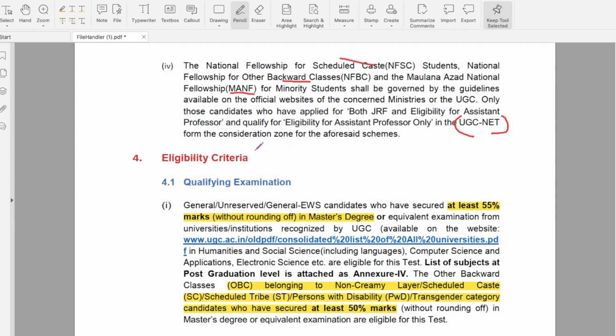And next is eligibility criteria. To be eligible to write the NET exam, the candidate should have secured at least 55% in his PG subject, in his master's degree. If he belongs to any of the OBC or SC or ST categories or PwD or transgender category, then they should possess at least 50% in their master's degree.